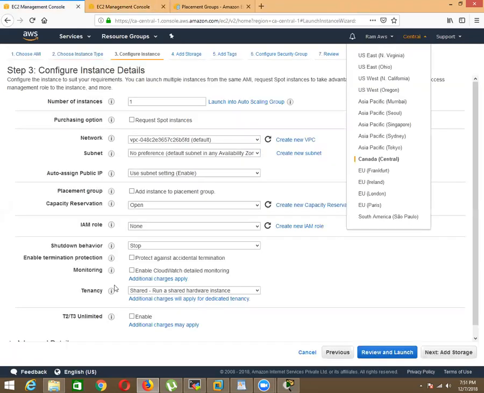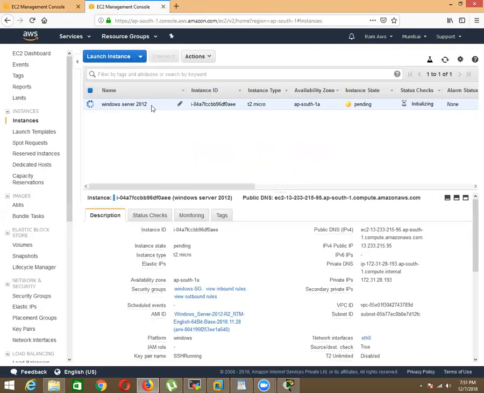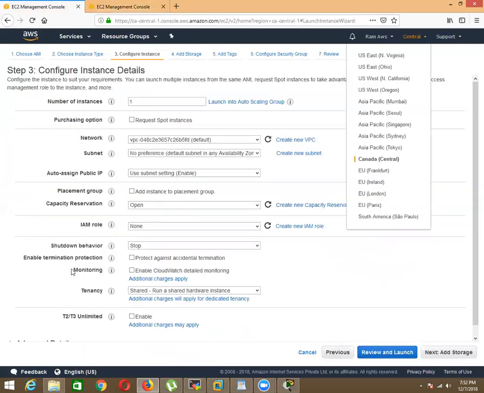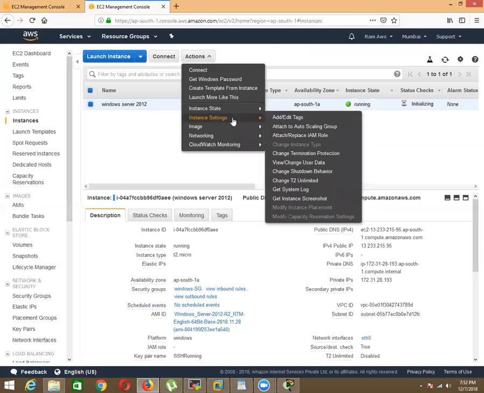So this is for explaining, and that is for showing you that option practically here. So consider this machine is running here inside this region, and this is running in which instance type? T2 micro, which is free tier eligible. And this option I'm going to explain is termination protection. See, they have given this option here, change termination protection.